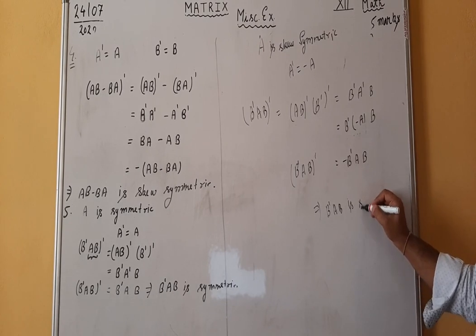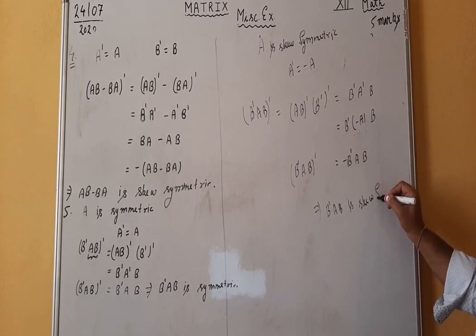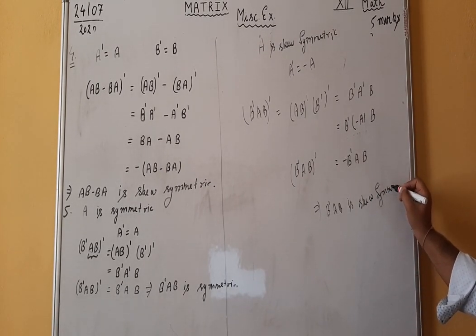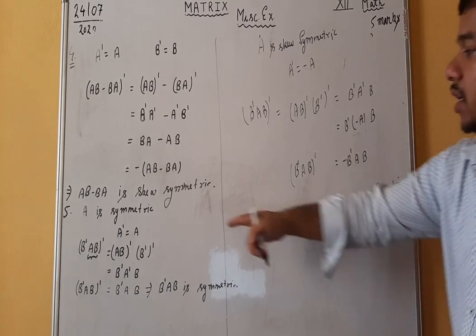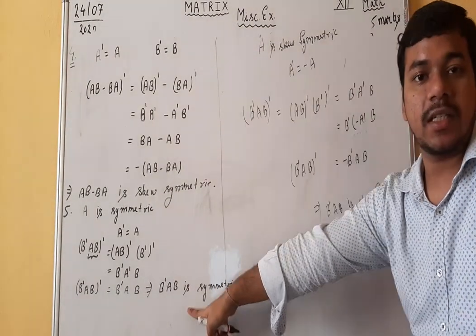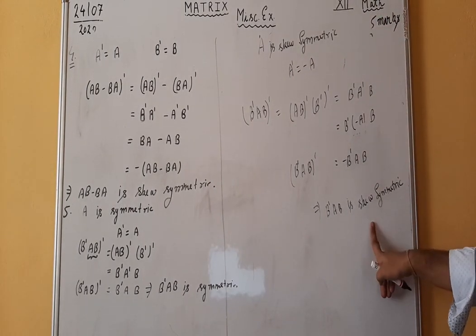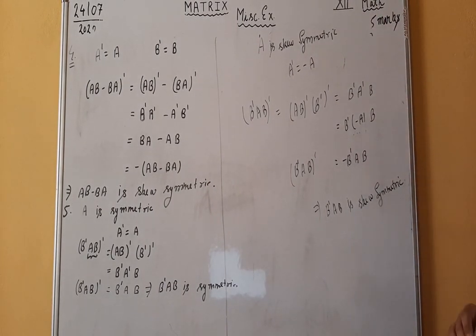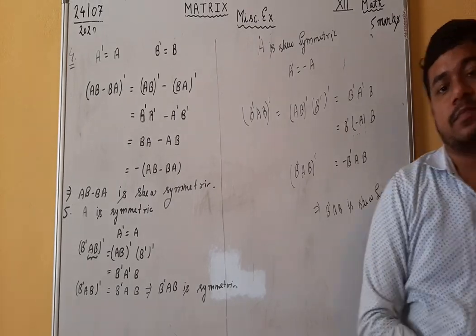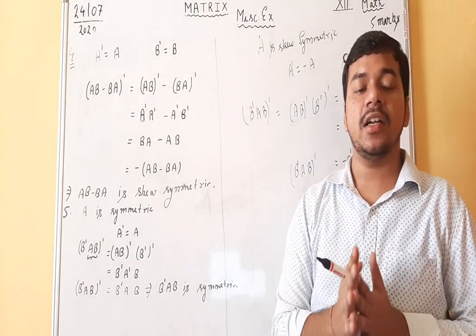Means the symmetry of B dash AB depends on the symmetry of A. When A is symmetric, then B dash AB is symmetric. When A is skew symmetric, then B dash AB is also skew symmetric. Okay. Now the rest of the problems will be discussed in the next lecture.